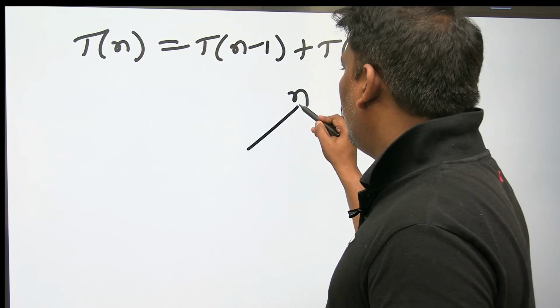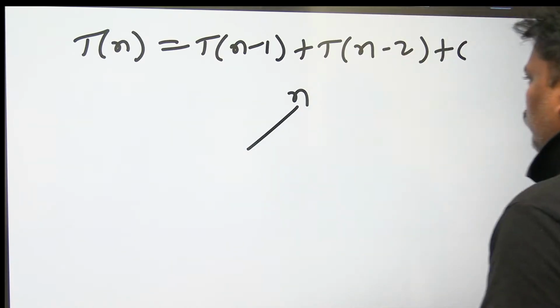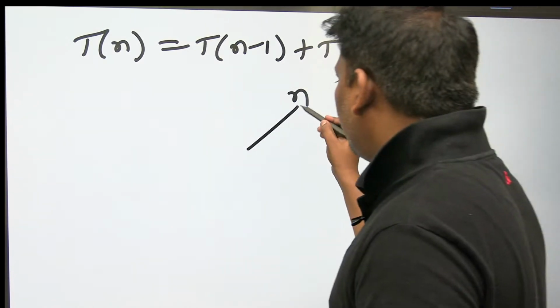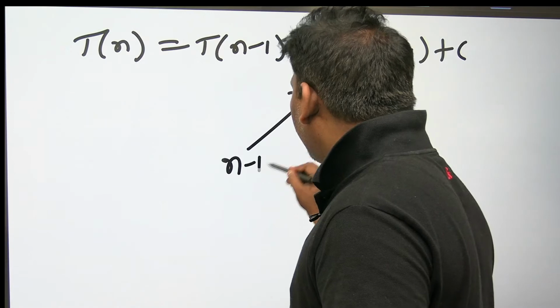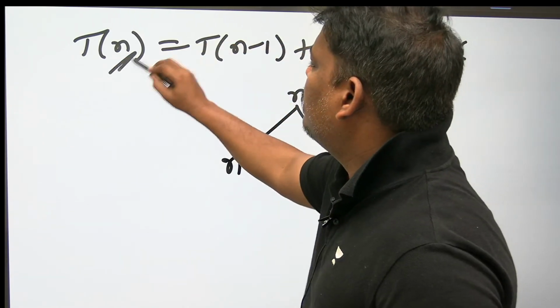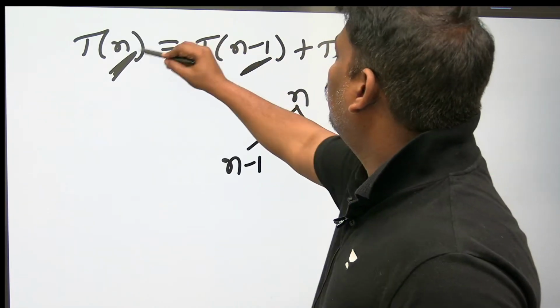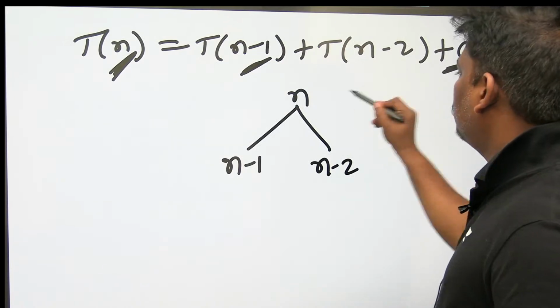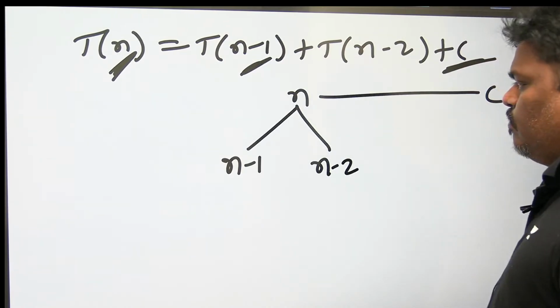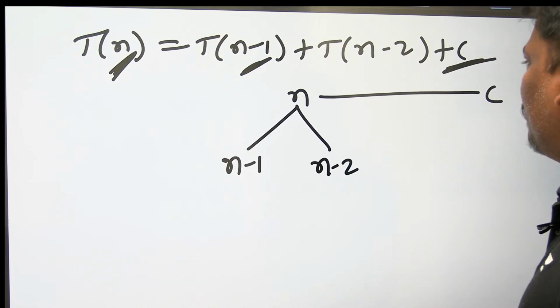If you want, you can write T(n) is equal to Fibonacci of n. So n is there. This will become left n-1, right n-2. But one thing, the first level cost is constant: T(n) = T(n-1) + T(n-2) + C.